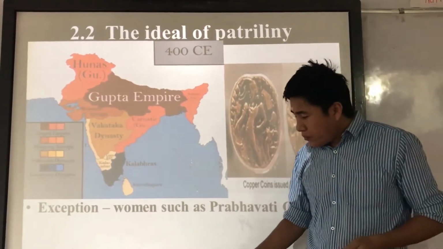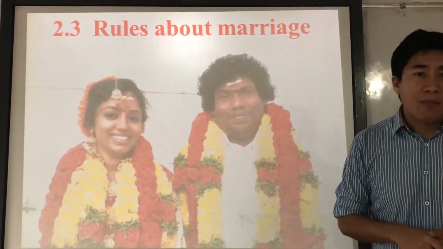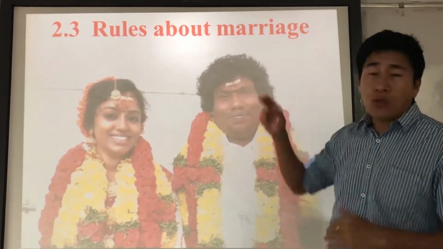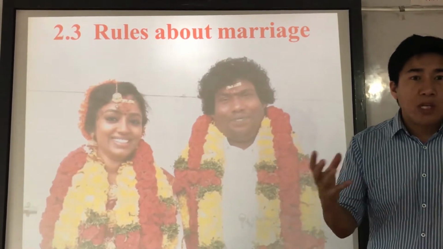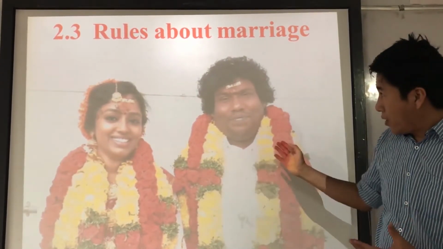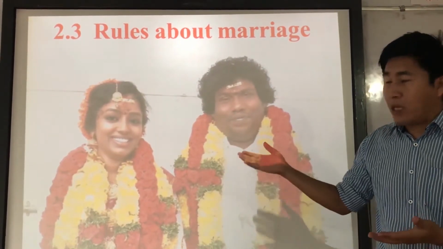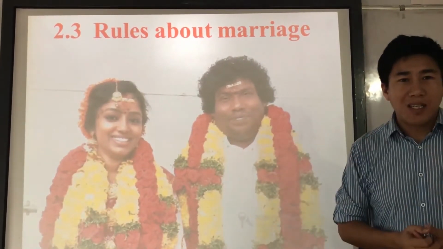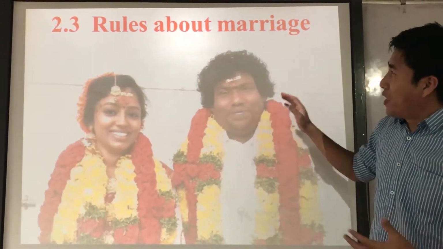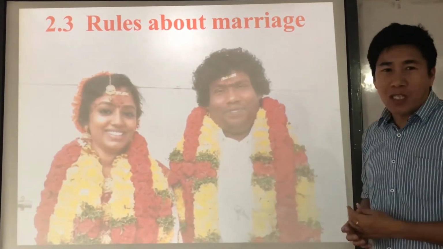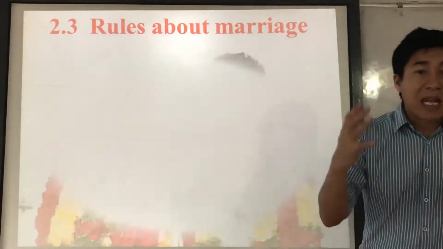Now the third thing we are going to discuss is the rules about marriage. Marriage is an agreement or a union between two people. See, both look very happy. Now, after two or three months, their faces are going to change because of some problems they are going to face. Jokes apart. Now, the rules about marriage that we are going to discuss: what different kinds of rules and different types of marriage were there?